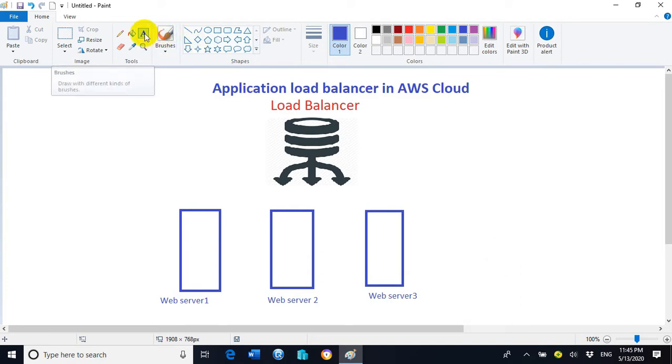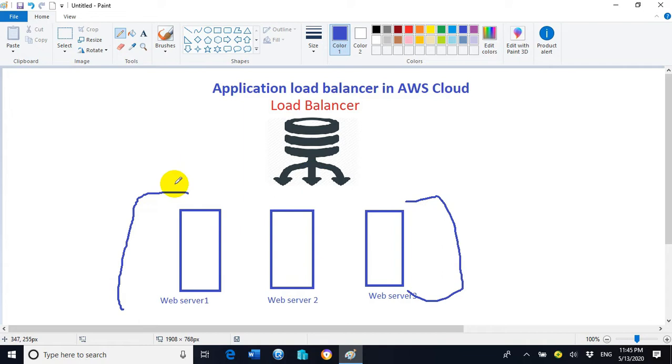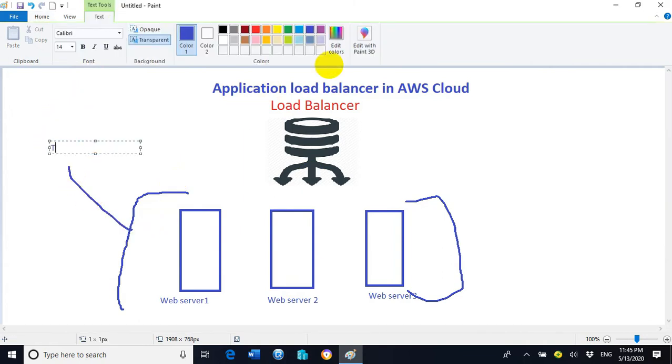The servers are located inside a component. That component will be called a target group. So technically we are calling it a target group.